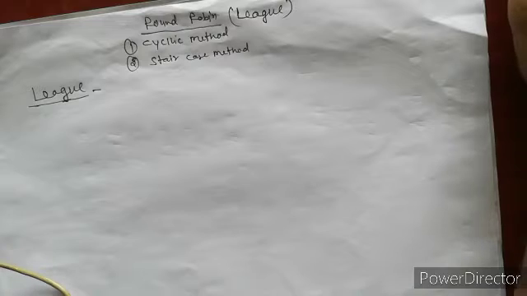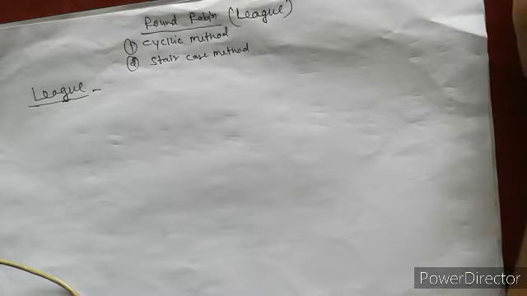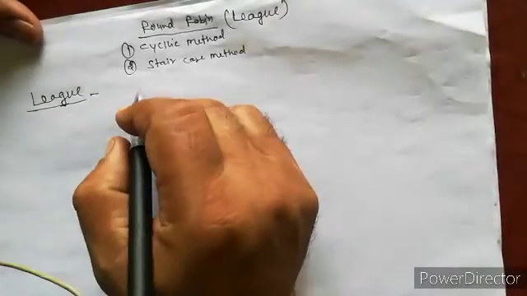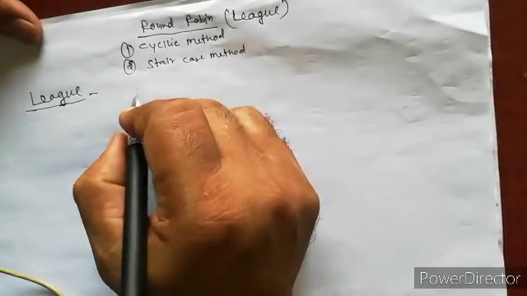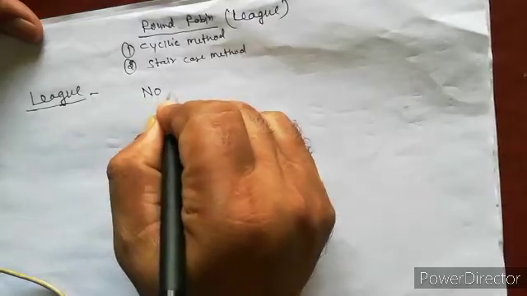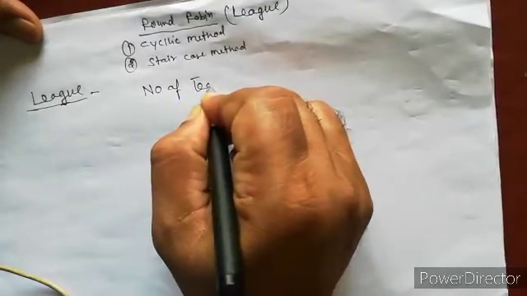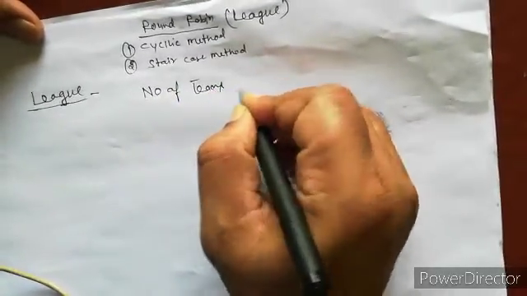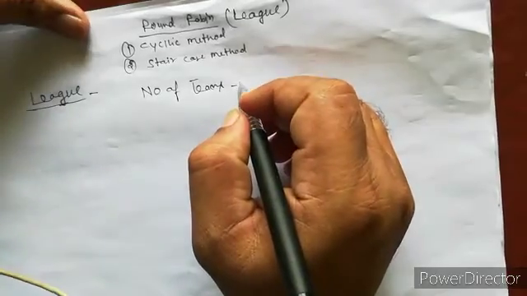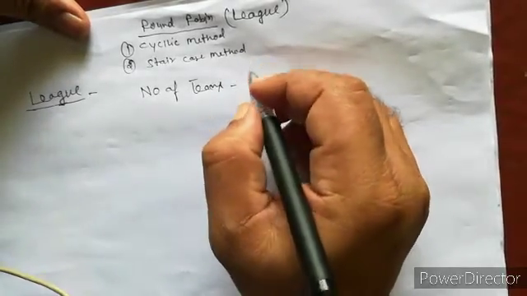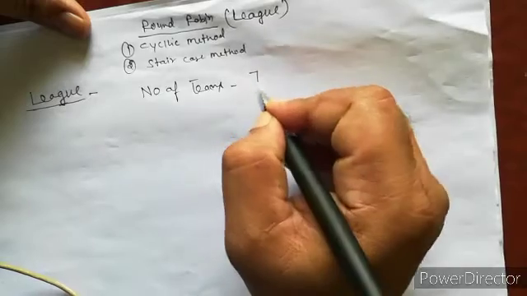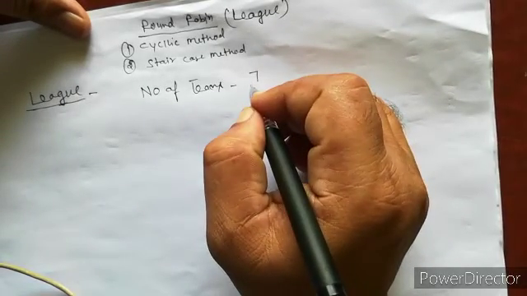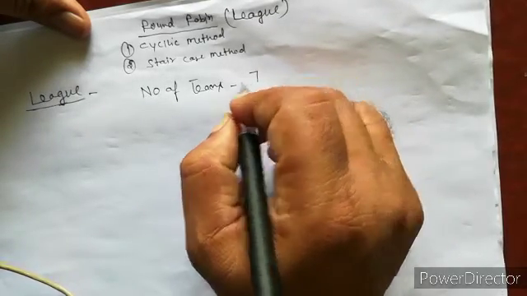First we discuss the cyclic method. In the cyclic method, suppose the number of teams is seven.